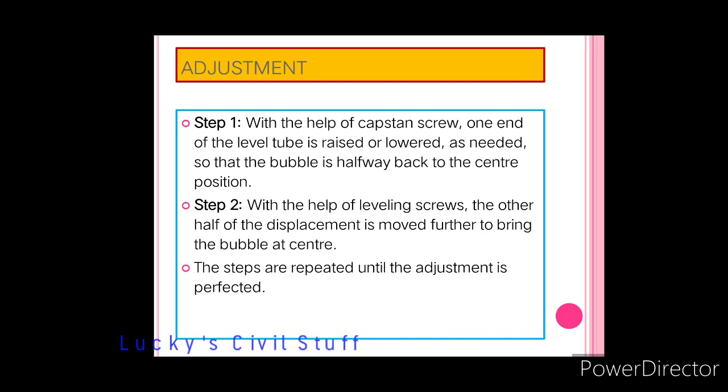Now where will this capstan screw be? On a telescope you will have a bubble tube, which is fixed at one end and the other end is pivoted on the capstan screw, such that you can raise the bubble tube upwards or downwards in a vertical direction by adjusting the capstan screw. So this is the first adjustment to be done.